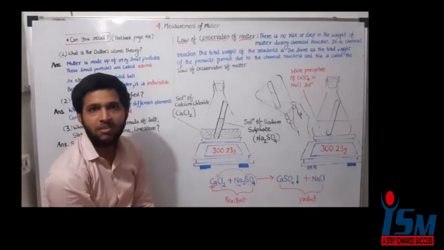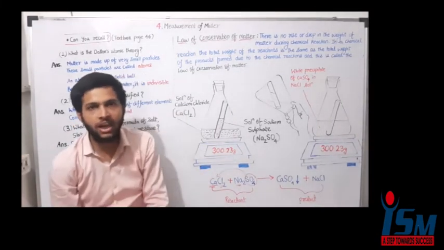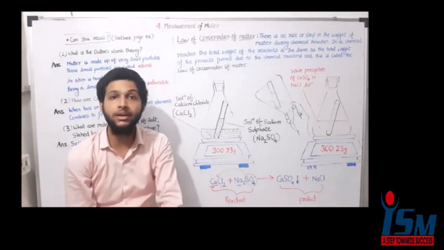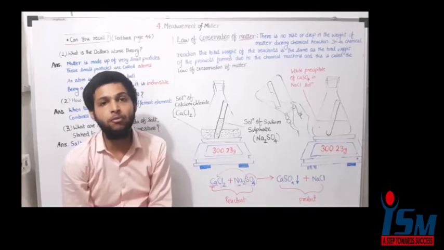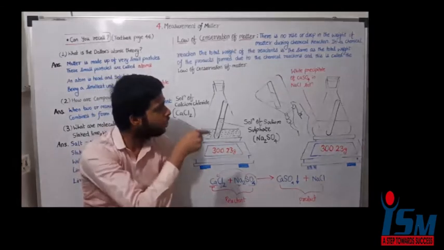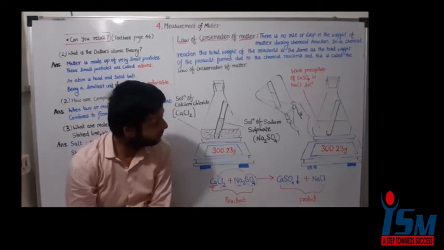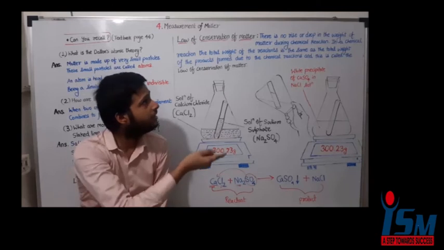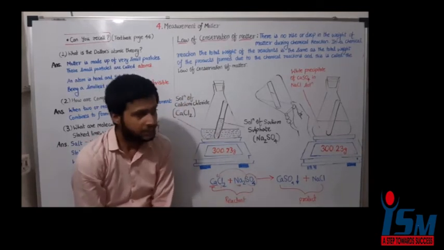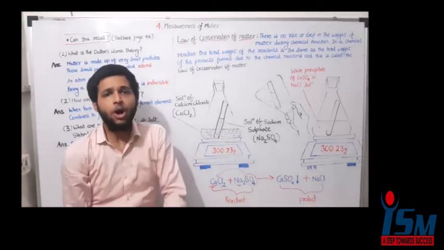What do you mean by conservation? You have learned in the 8th and 9th standard the conservation of energy. That is, energy is neither created nor destroyed. It is transformed from one form to another. For example, when we switch on a light, the electric energy is converted into light energy. If we switch on the fan, that electric energy is converted into the mechanical energy of the fan. That is conservation of energy.